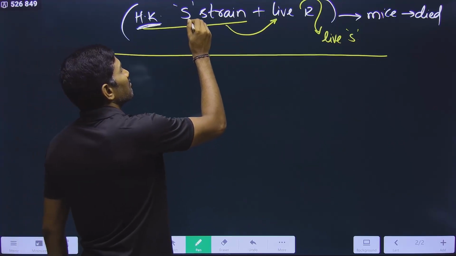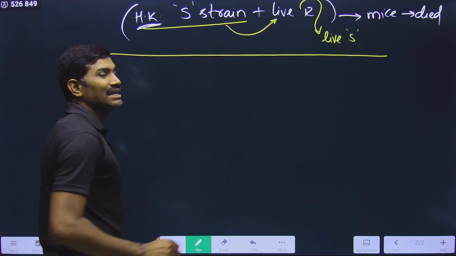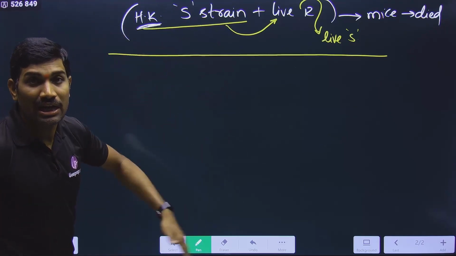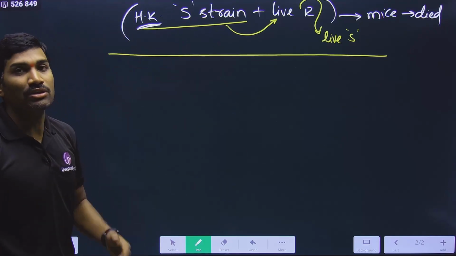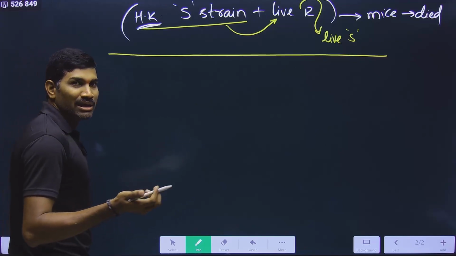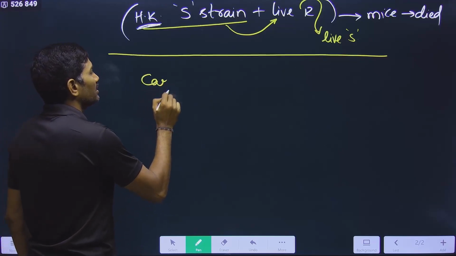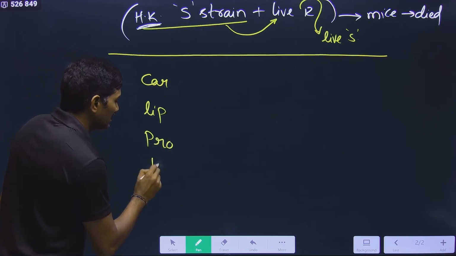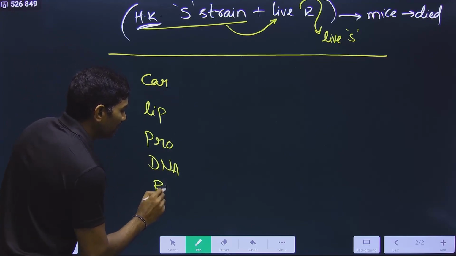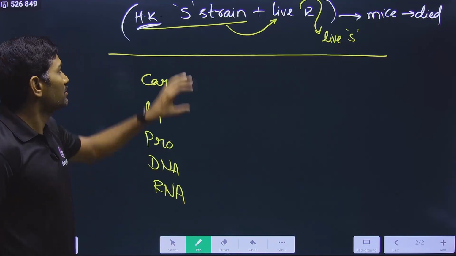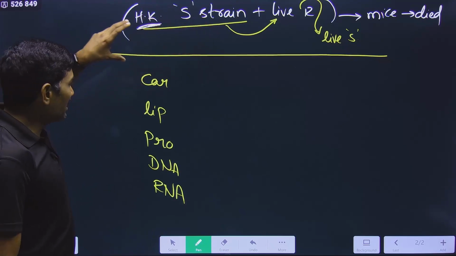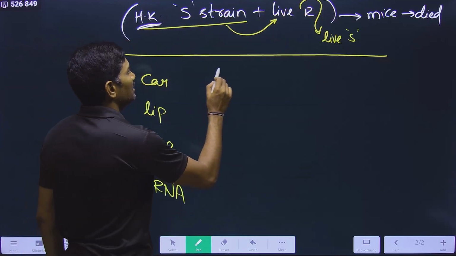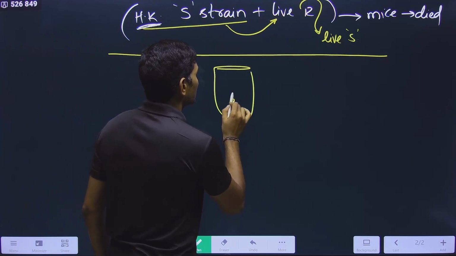What did Griffith say? Something from heat killed S strain. So what is that something? These scientists isolated or purified the major macromolecules. What are the major macromolecules here? Carbohydrates, lipids, and then proteins, DNA, RNA. These are the major macromolecules present in this, so definitely one of these should be entering into the R strain. That's why they took the R strain culture.